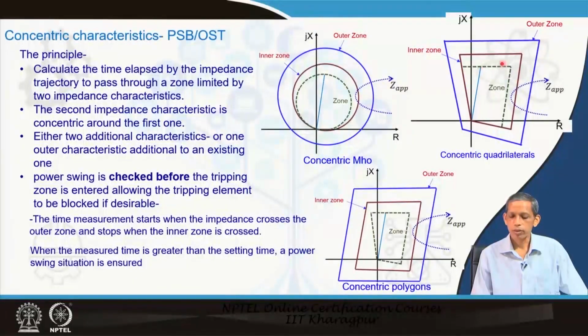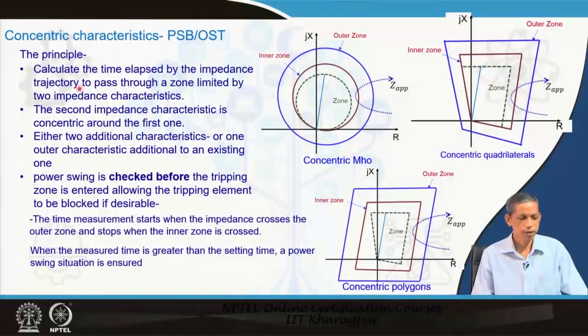Similarly, in the quadrilateral, this is the zone we are concerned with for the relay, and these are the inner and outer zones in the concentric quadrilaterals. Also in the polygons, this is the relay characteristic for the particular zone we are concerned with, and these are the concentric inner and outer characteristics in the concentric polygon perspective.